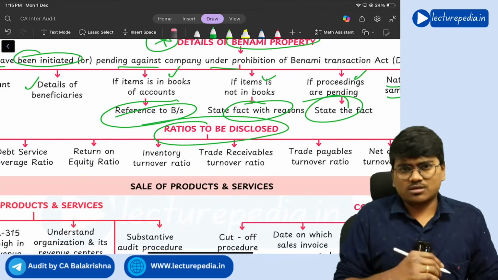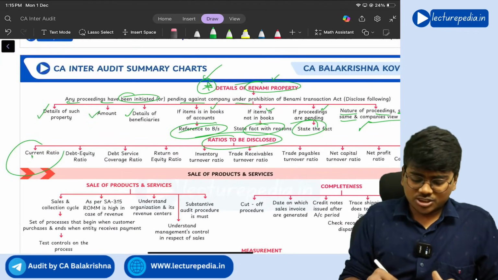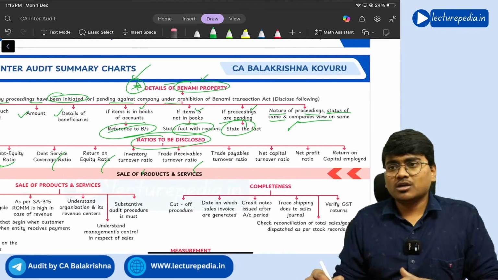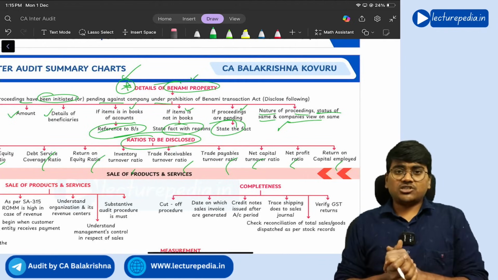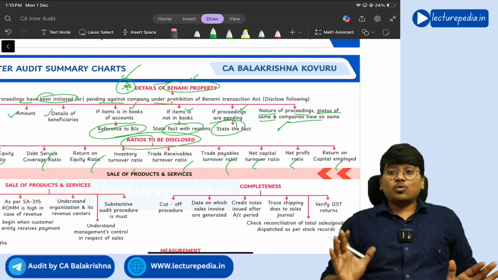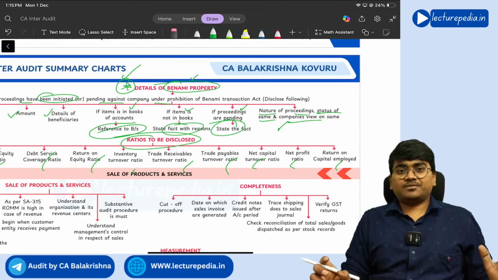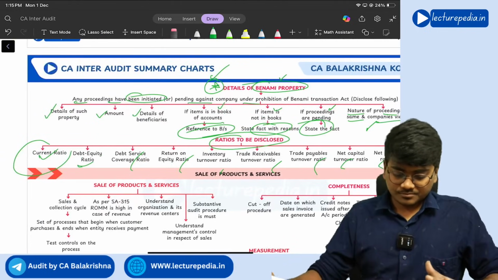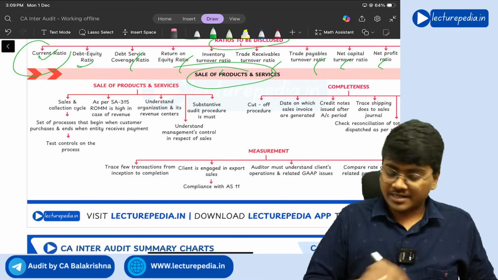Next, ratios. All the following ratios should be disclosed. Whatever the ratios, all these ratios should be disclosed in the financial statements. Got it? So now we have completed all the discussion with respect to the balance sheet side. Clear? Now moving to P&L items.